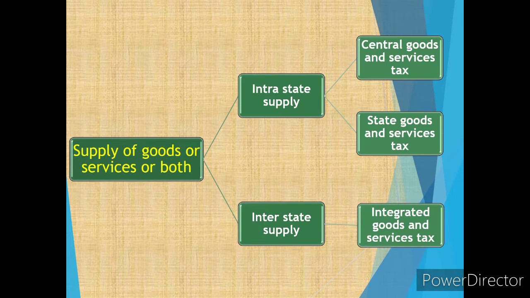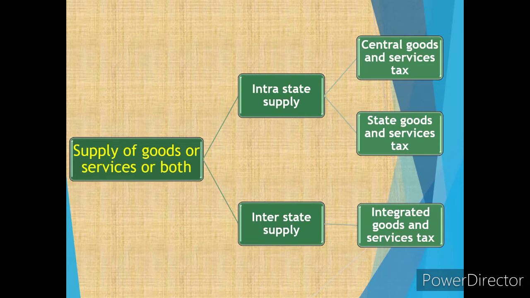One is intrastate supply, where the goods are supplied inside the state. For example, inside Gujarat, from Bhavnagar to Jamnagar, it is intrastate. The supply of goods is done inside the state of Gujarat.